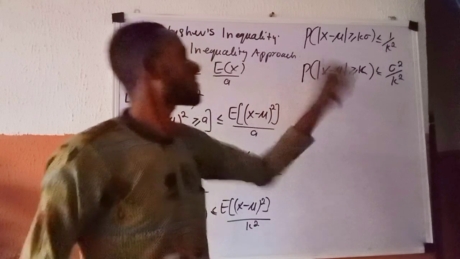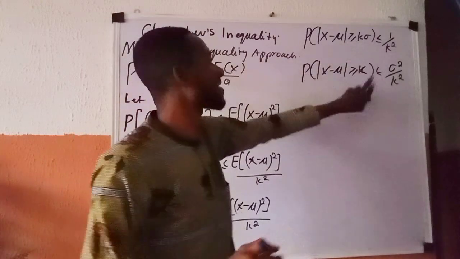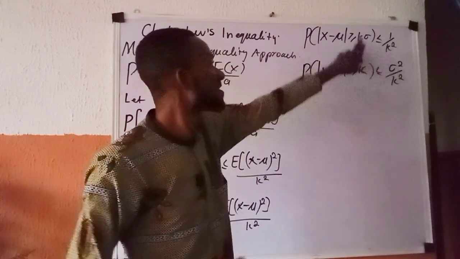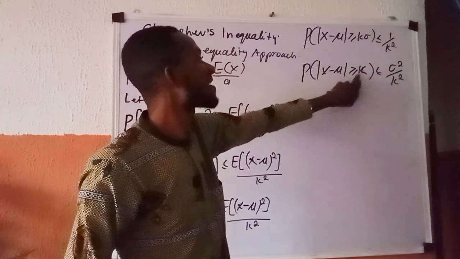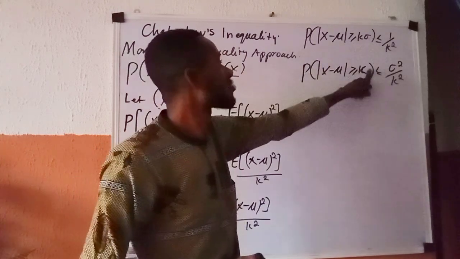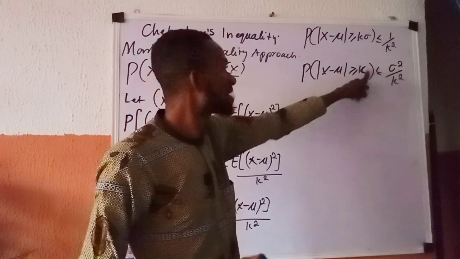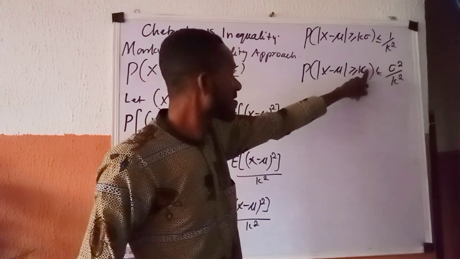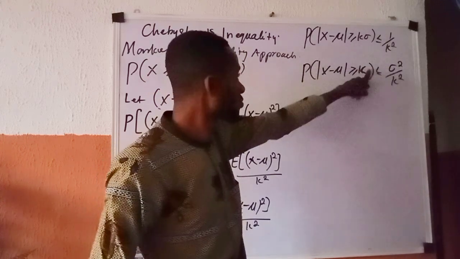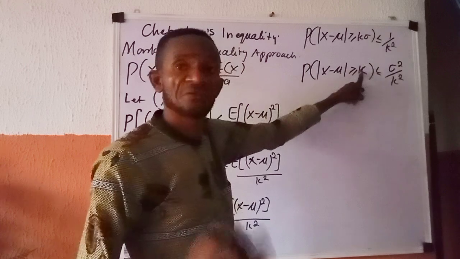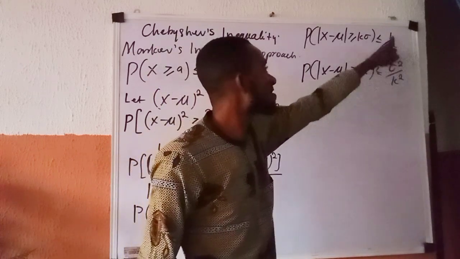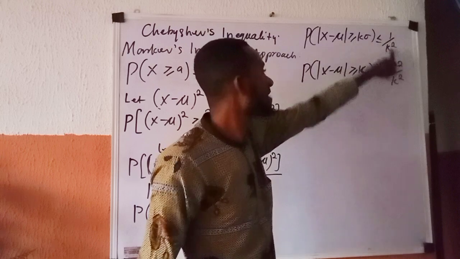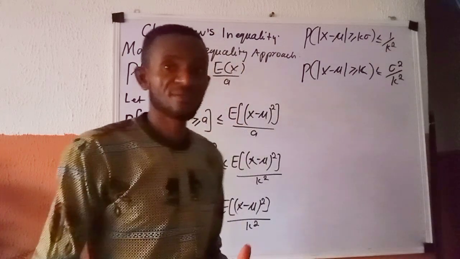The only difference between this and this is that in this very case, here you have k sigma. Here, you have that your sigma is 1. If this sigma is 1, 1 times k is still k. If you bring that 1 here and say 1 squared, it still returns 1. You have k squared, you have k squared.